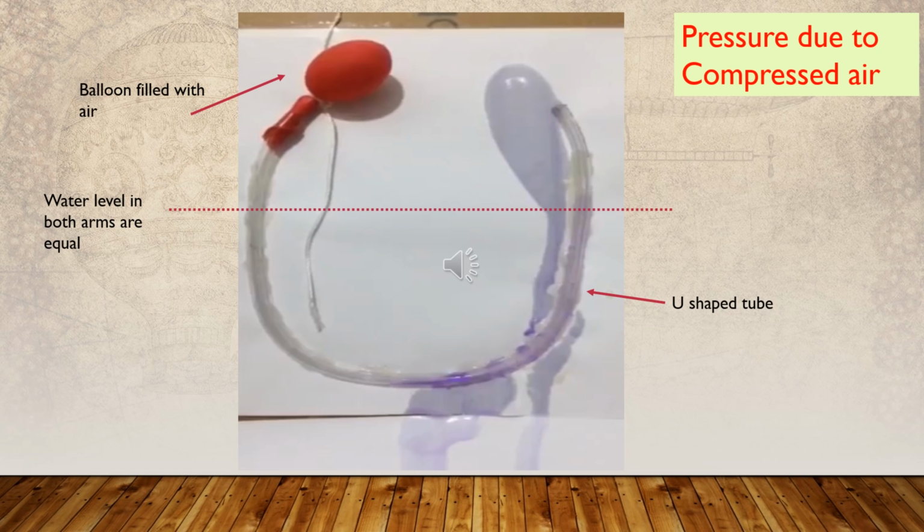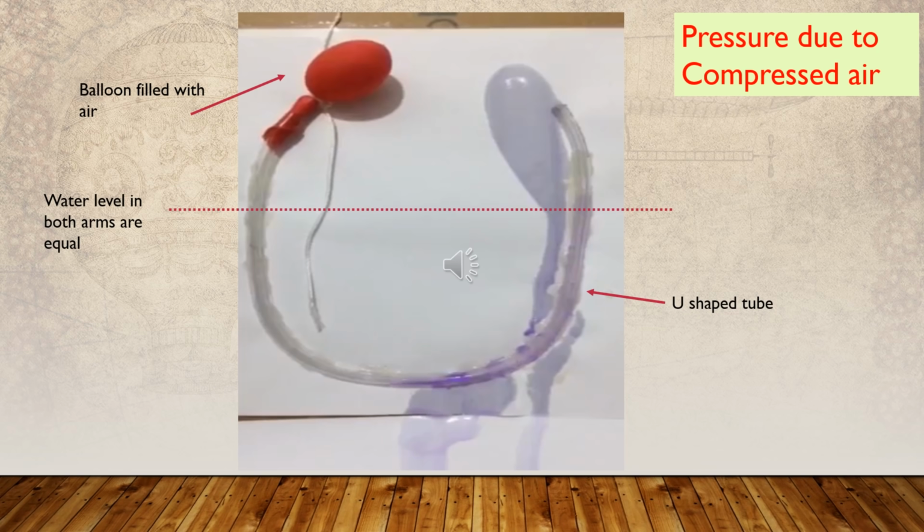Since the pressure at all points on the same level of the liquid is the same, the liquid levels that are equal before connecting a balloon show that the pressures above the water levels of the two arms are equal. By filling a balloon with air, we compress a large amount of air inside a limited volume.